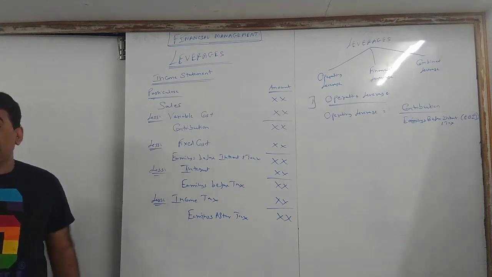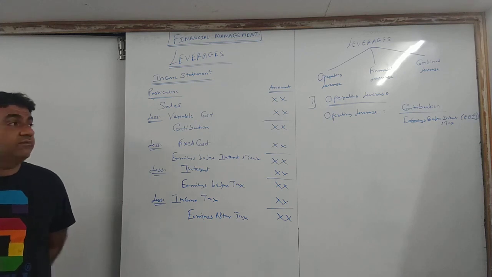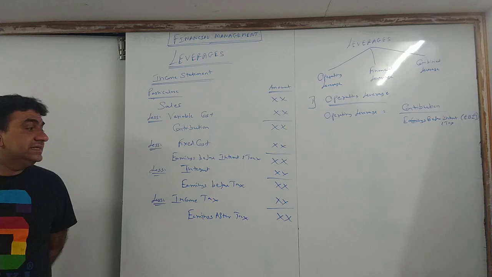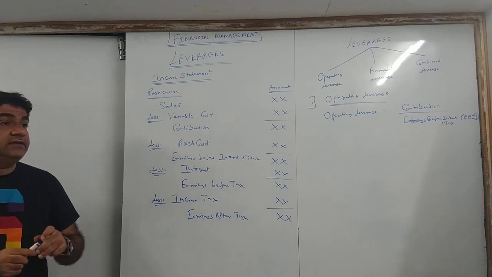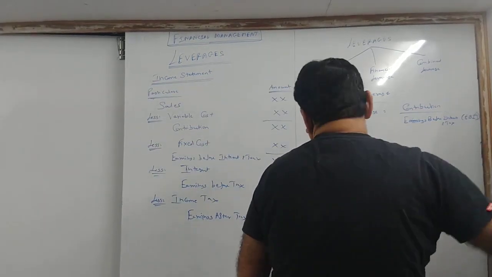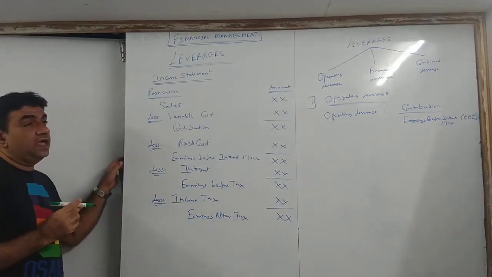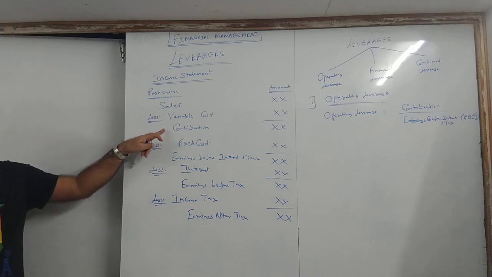Okay? Just take the picture. Contribution upon EBIT. Now listen very carefully. See the logic now. Where is contribution?